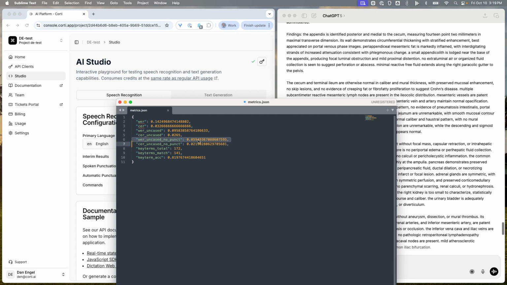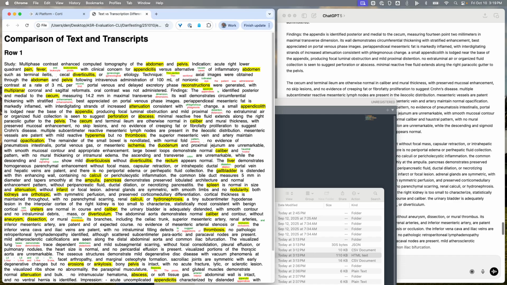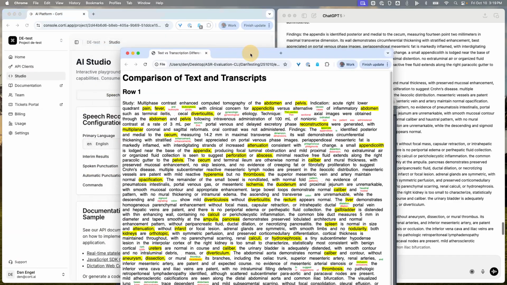We'll look at the normalized one here. The overall word error rate with spacing and punctuation was measured at 14%. I think this normalized one is the better evaluation of the speech to text accuracy. And so let's take a look at what the accuracy is. To do that, I'll open up this report and let's make it bigger.